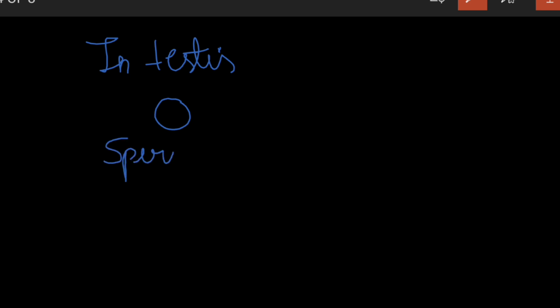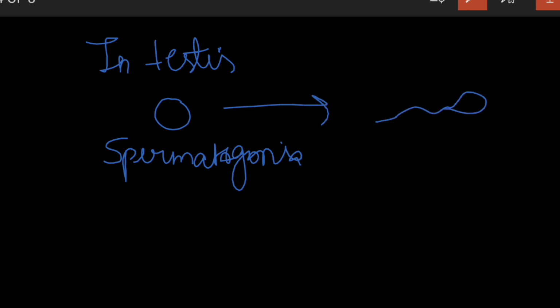In the testes, there are immature male germ cells, known as spermatogonia, which produce sperm by the process called spermatogenesis.